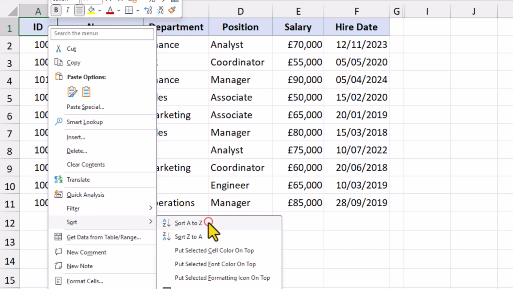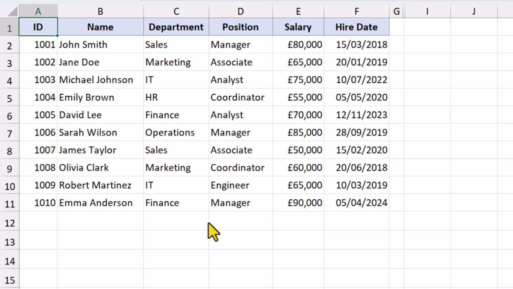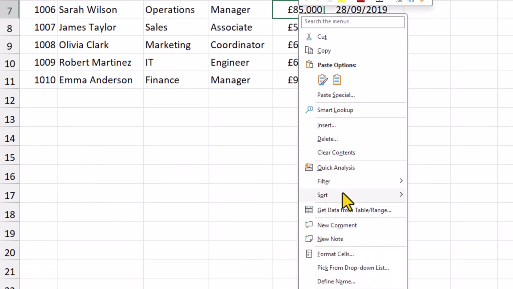Now, truth be known, we don't necessarily have to right-click on a column heading. We can actually perform a sort by right-clicking on any item inside the dataset. So if we right-click on somebody's salary, we can sort by smallest to largest.